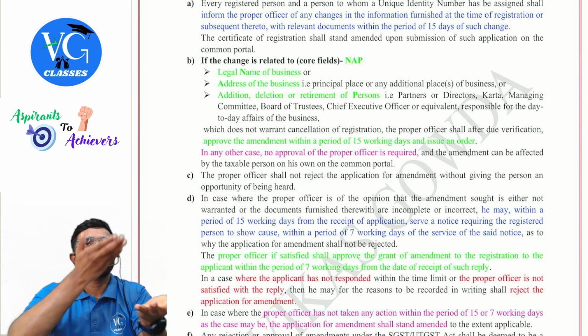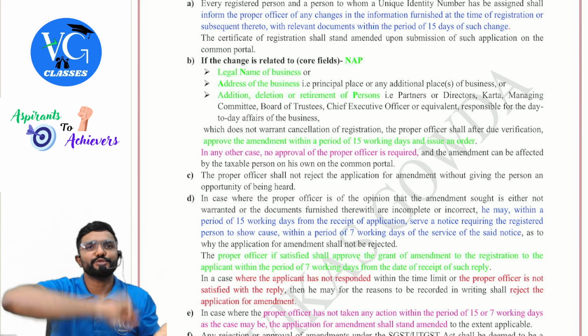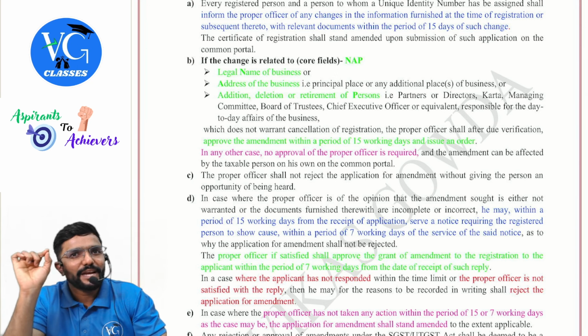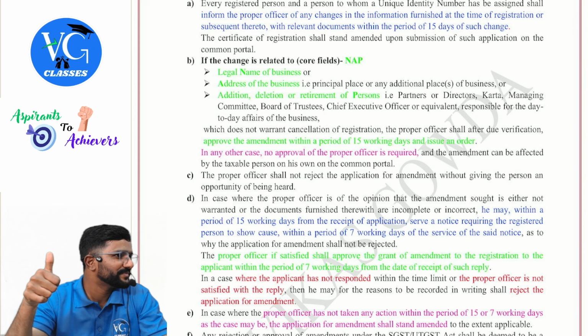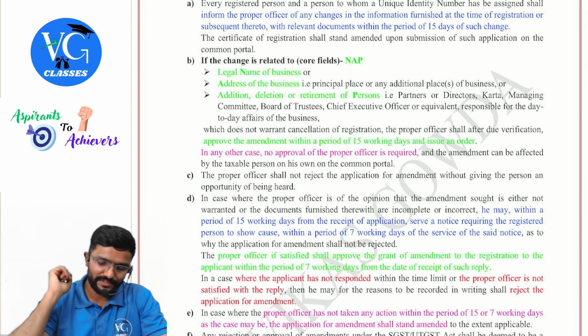Now, sir, I am changing the address from Bangalore to Mysore, sir, or Bangalore to Hubli, within Karnataka only. Can I apply for amendment? Yes. You can apply for amendment, guys. Is that clear? Yes.